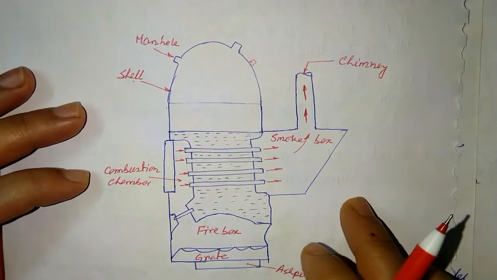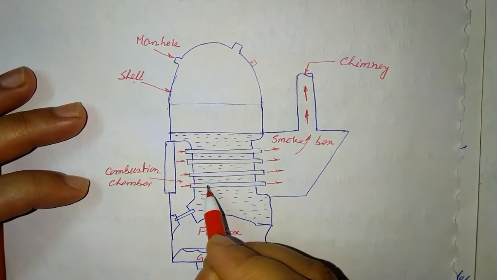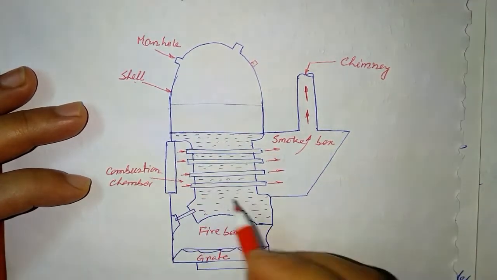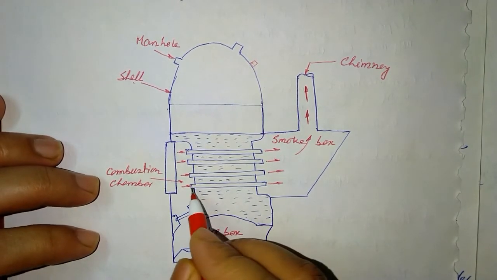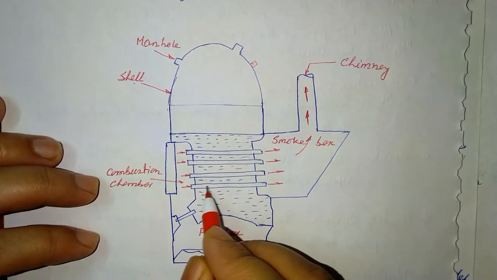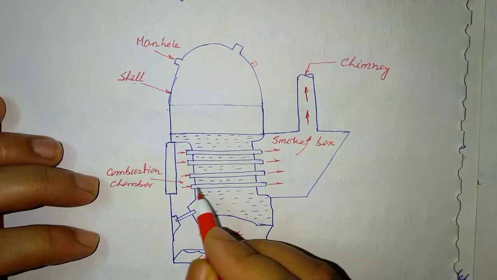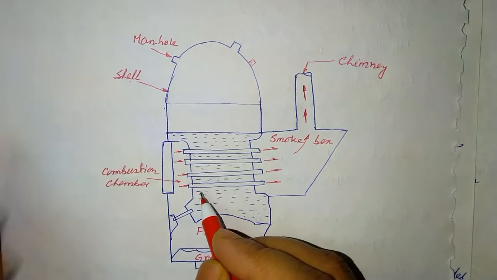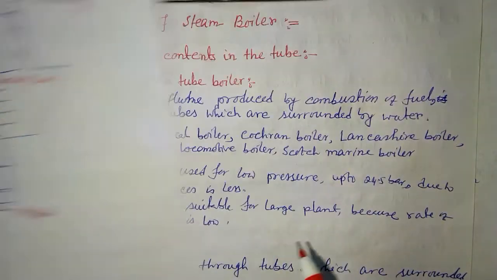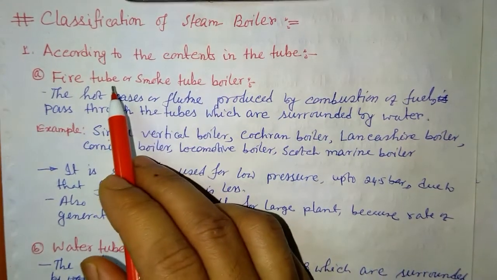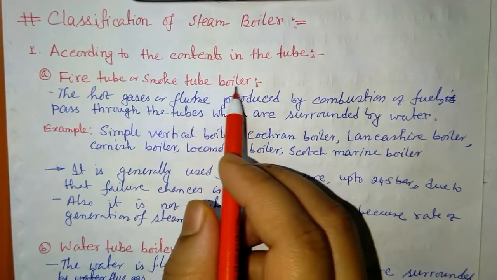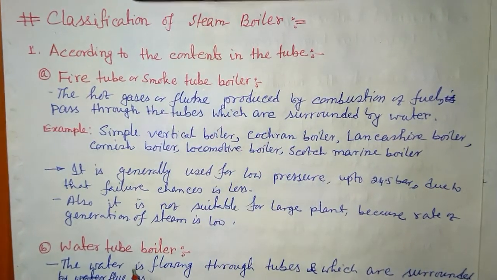that there is our simple boiler and this one. These are the tubes and this we call the shell. Okay, so we have already seen through the tube which things are present, like water or hot flue gases. On that basis we'll classify this. So there are two types according to the contents in the tubes: fire tube or smoke tube boiler and water tube boiler.